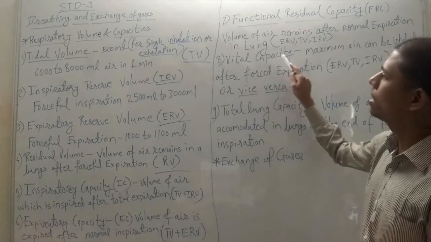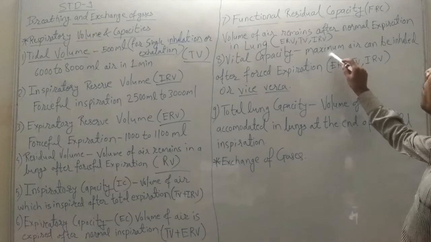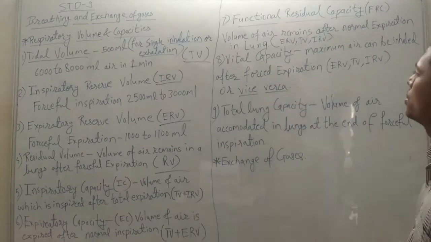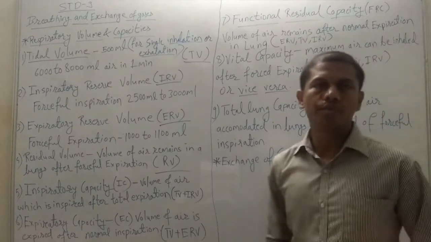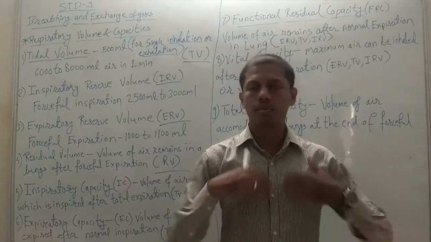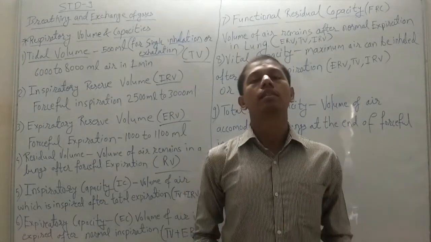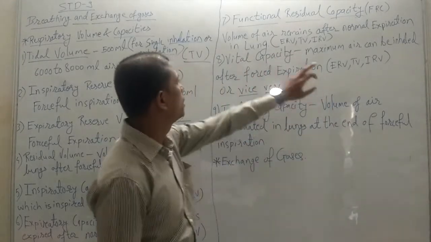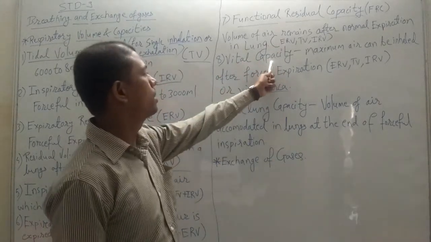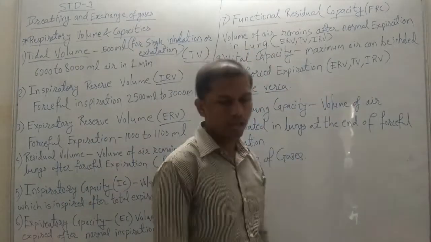Next is vital capacity. What is vital capacity? It is the maximum air that can be inhaled after forced expiration. When forceful expiration is done, the maximum air then inhaled inside the lungs is the vital capacity of the lung. This vital capacity is the combination of ERV, TV, and RV.